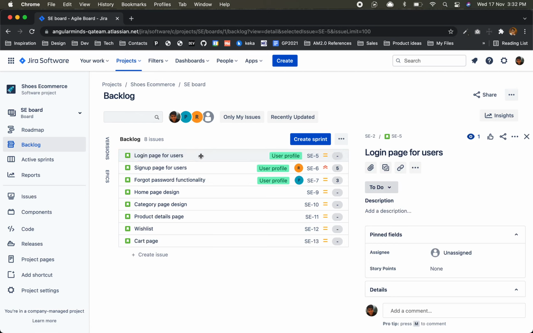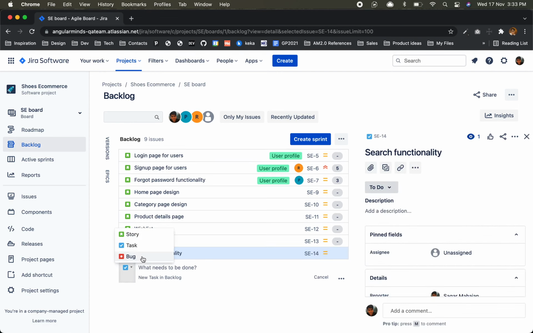Based on these stories, now I remember a small task, let's say in wish list or search functionality. It's not small, but for demo purposes we can use it.